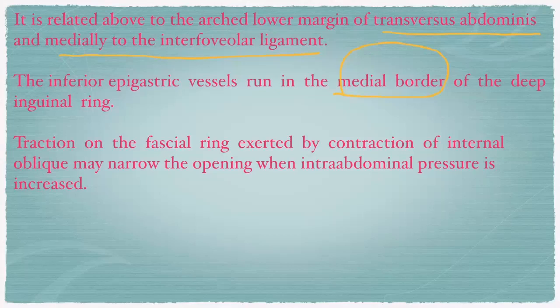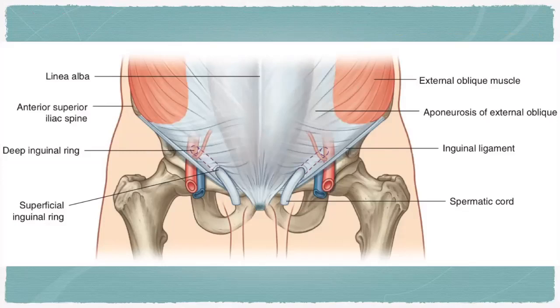The traction of the fascial ring exerted by the contraction of the internal oblique may narrow the opening when intra-abdominal pressure is increased. So when the internal oblique traction pulls the ring, you see, these are the inferior epigastric vessels, right? This is the inguinal canal and the spermatic cord coming out of the inguinal canal. Round ligament in case of females.